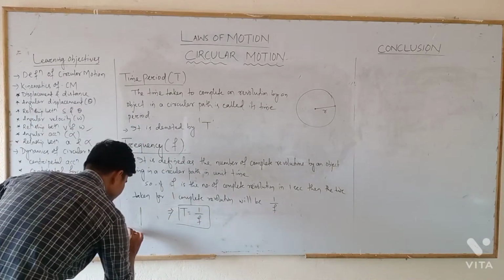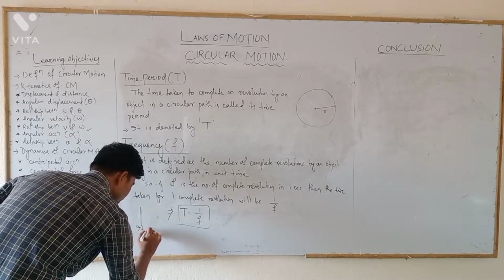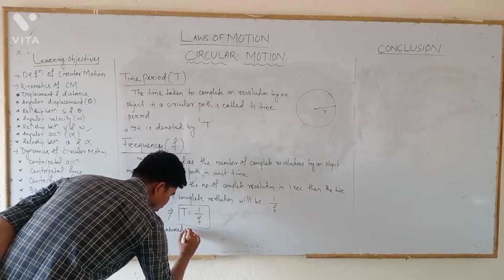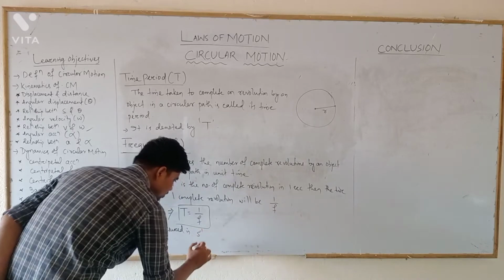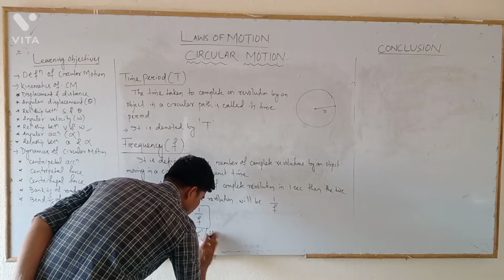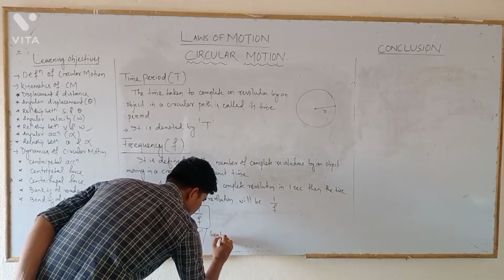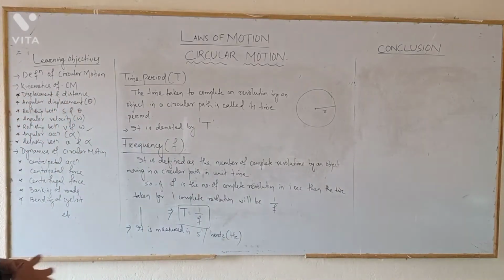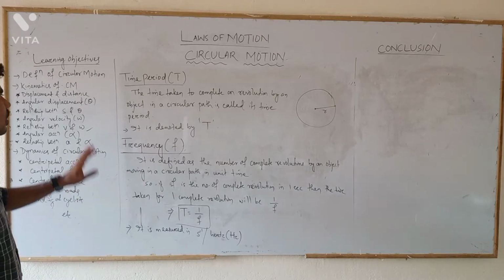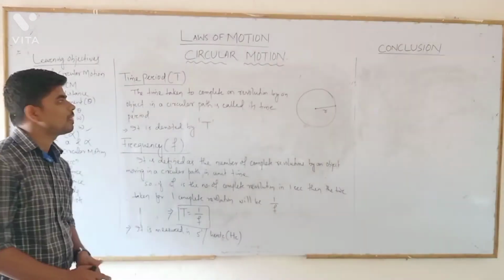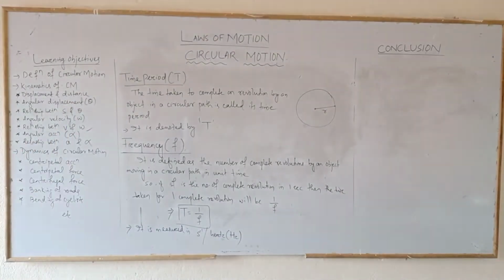Frequency is measured in second inverse or hertz, or sometimes it is called cycles per second. So it is the concept you need for measuring frequency. This is the concept of time period and frequency in circular motion. Clear? I hope we all have understood this one.